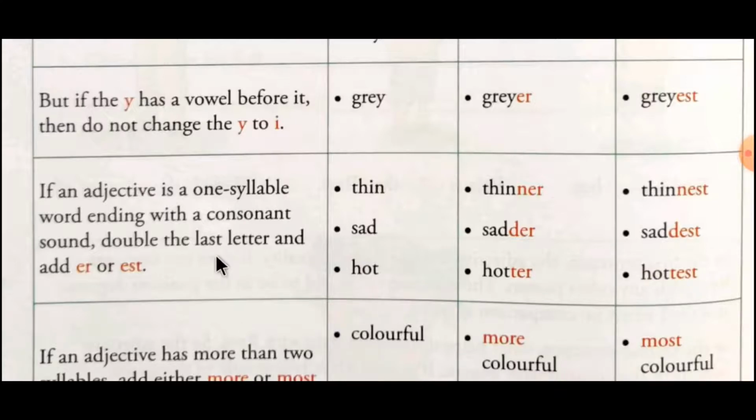Okay, here we have to just remember that if the word is one syllable, then we have to double the last consonant and then add er for the comparative degree and add est for the superlative degree.